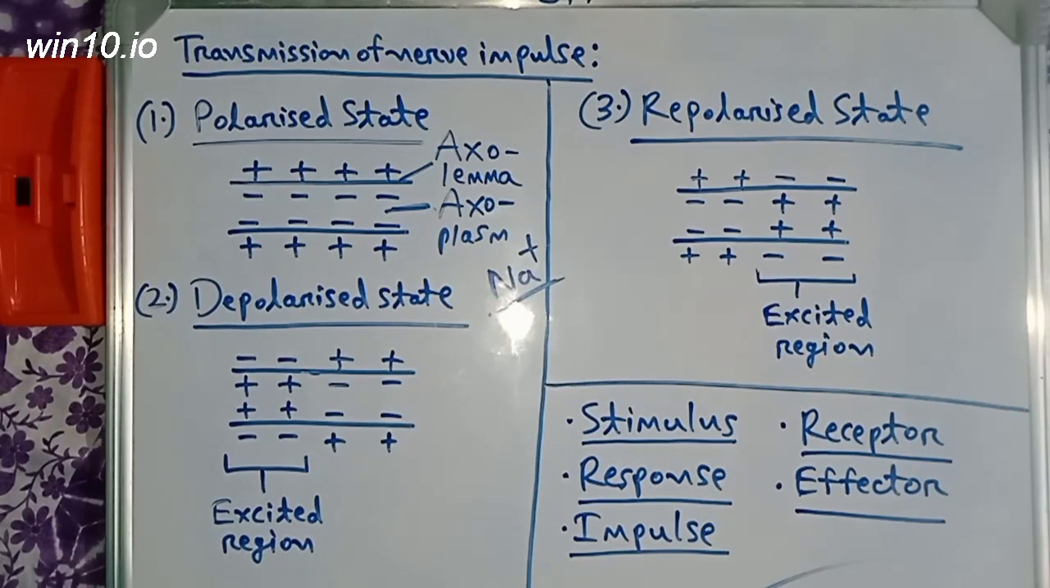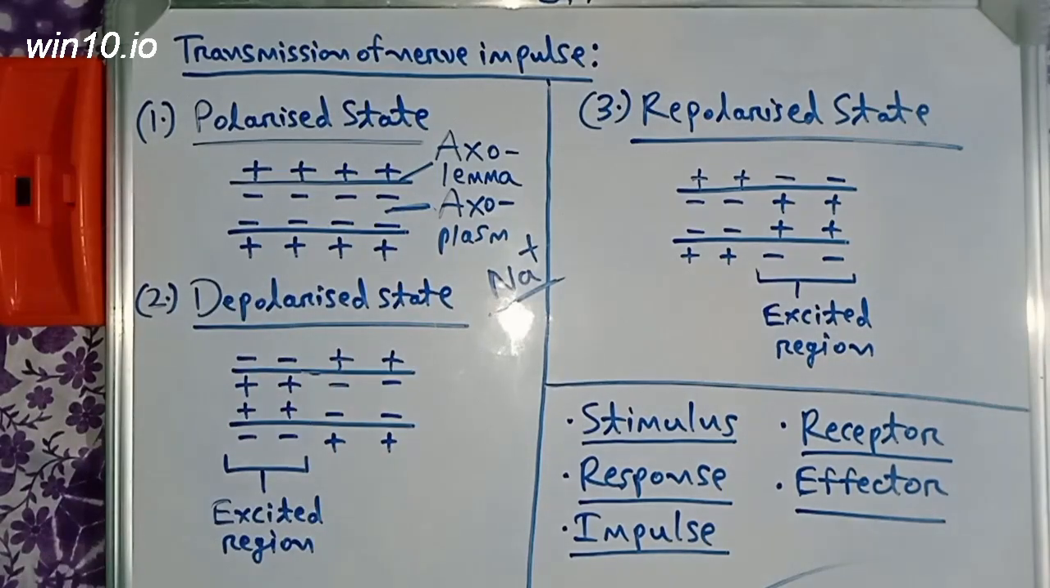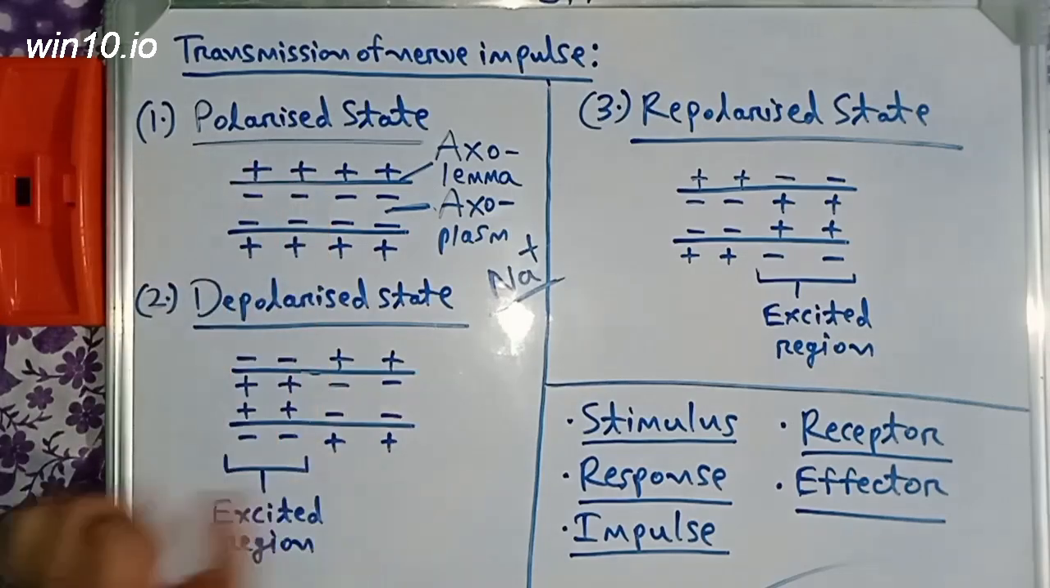And remember one thing, this axolemma or cell membrane is permeable to sodium ions. Yes, the axolemma is permeable to sodium ions, but it is impermeable to these negatively charged ions. Now let us understand, this is the polarized state. There is positive charge outside and negative charge inside.